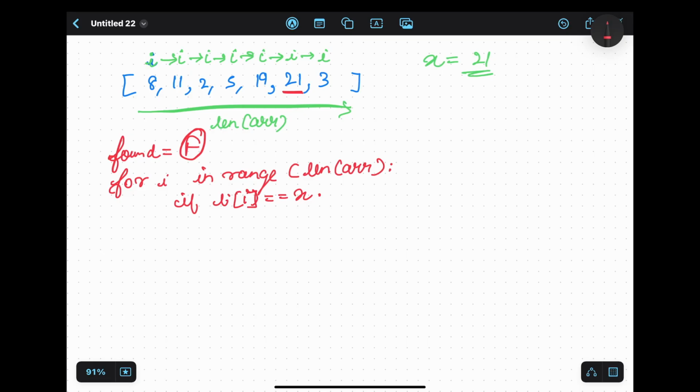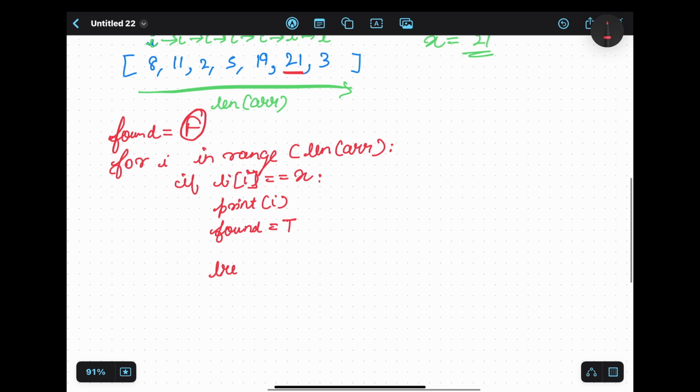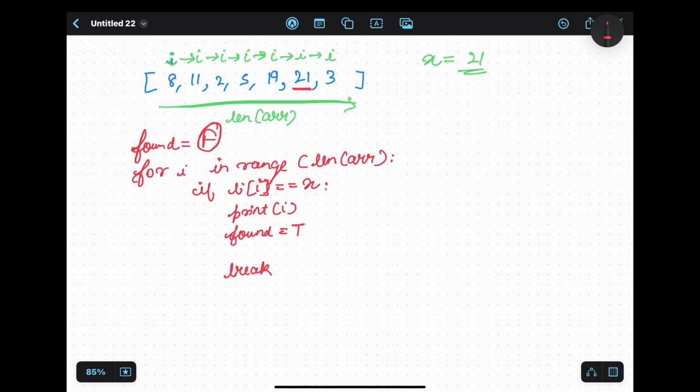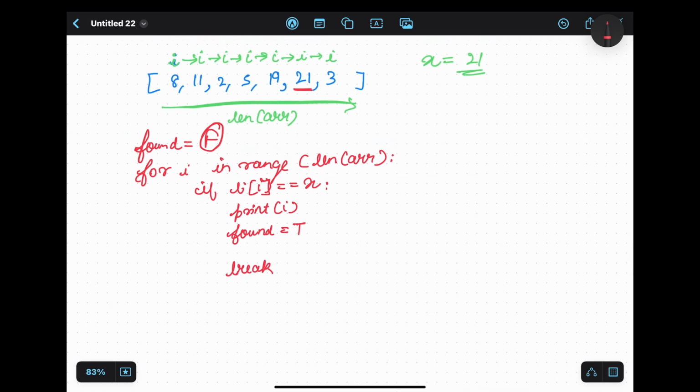If this happens, first things first, we will print that particular index. We will change found to true, which was initially false, because now we have found the value, we don't really need it to be false. And then we will break out of this particular loop. Why are we breaking out of this loop? Because once we have found the element, we don't really need to check the next element, right? It would be a waste of computation. That's why we'll just straight away break.